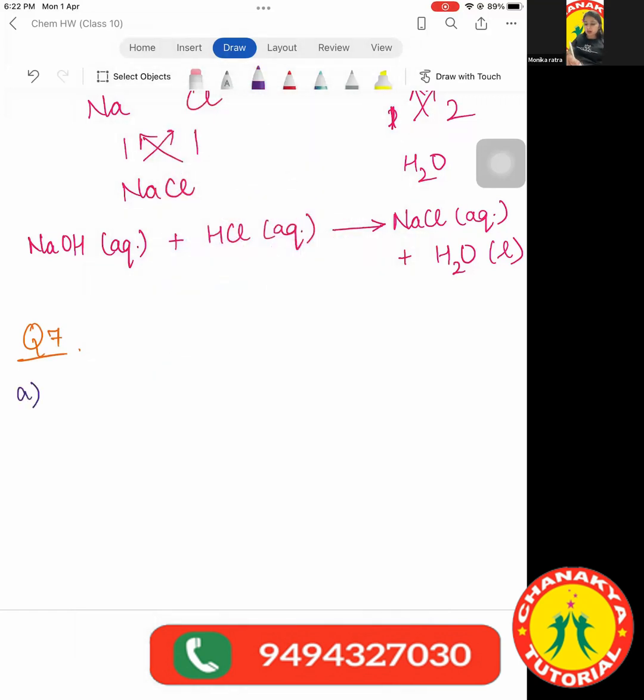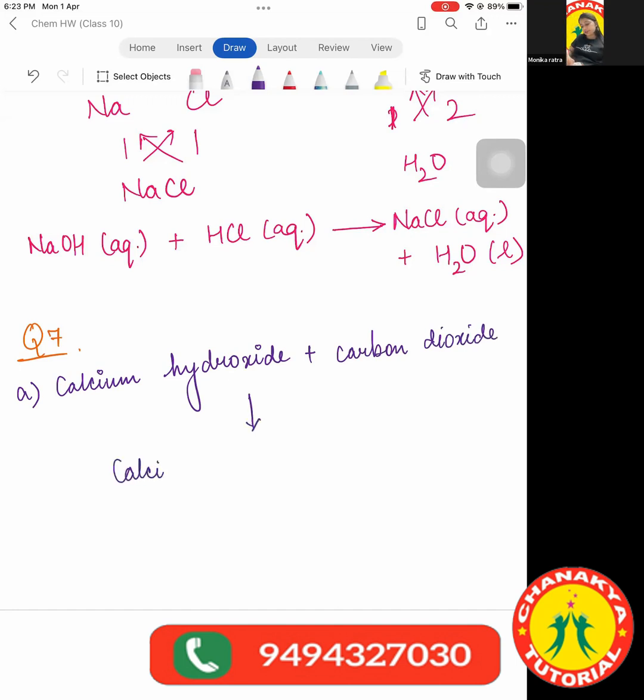Question 7A part. The question is calcium hydroxide plus carbon dioxide gives calcium carbonate and water. Tell me the answer. Abhinav. Ma'am, I didn't do the homework.